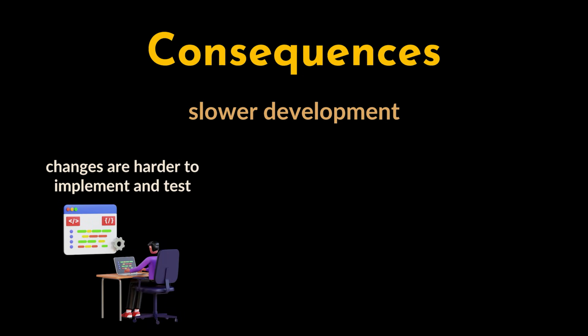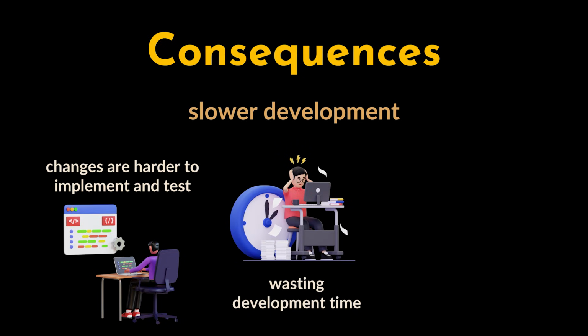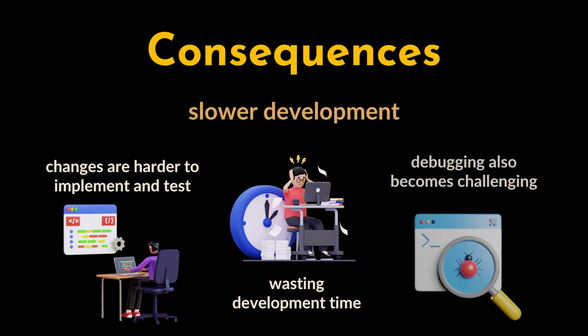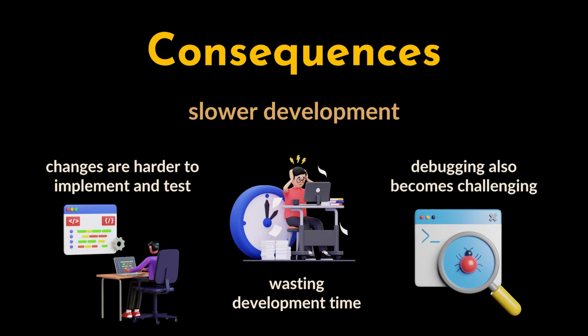The consequences of accidental complexity start to show up over time. One of the most immediate effects is slower development. As the codebase grows in complexity, every change becomes harder to implement and test. Developers waste time navigating through layers of abstractions, trying to figure out how one part of the system interacts with another. Debugging also becomes a much more challenging task, since tracking down the root cause of an issue means going through multiple layers of complexity that shouldn't even be there.